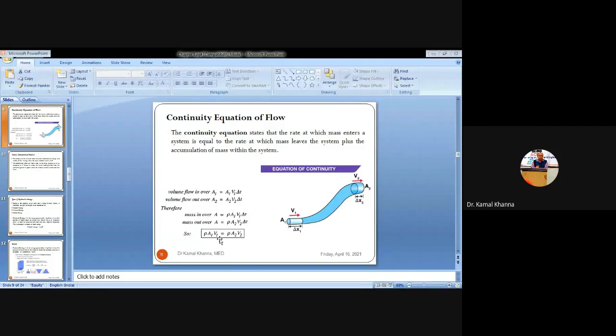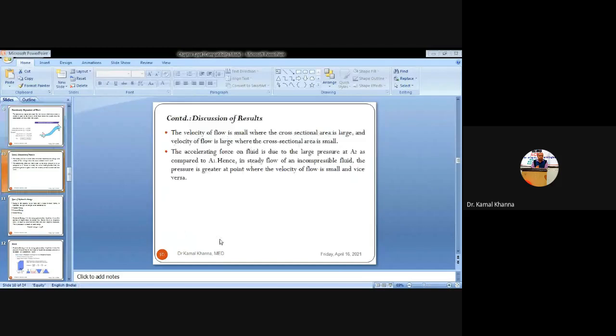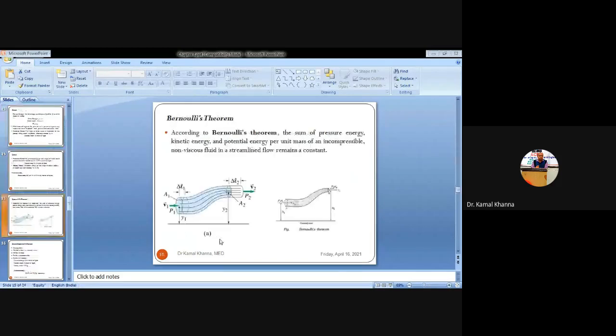Now on the basis of the continuity equation of flow, the scientist Bernoulli defined Bernoulli's principle, Bernoulli's theorem. The sum of pressure energy, kinetic energy, and potential energy of an incompressible, non-viscous fluid, in a streamlined flow, must remain the same, or must remain constant.